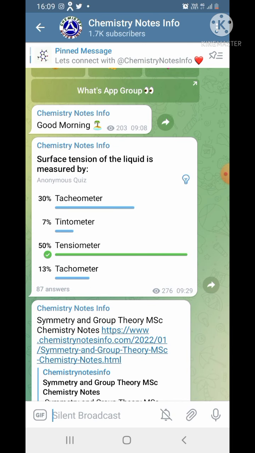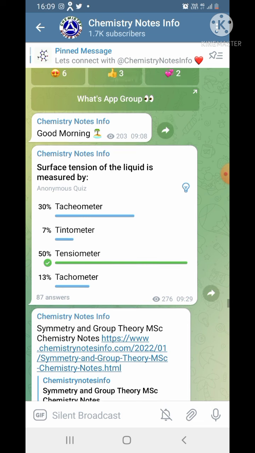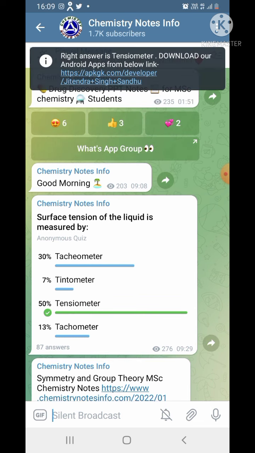Another quiz question. Surface tension of a liquid is measured by tachometer, tensiometer, or tachyometer. Correct answer is tensiometer. About 50% people give the right answer. You can click on this bell button and get the right answer. So the right answer is tensiometer.